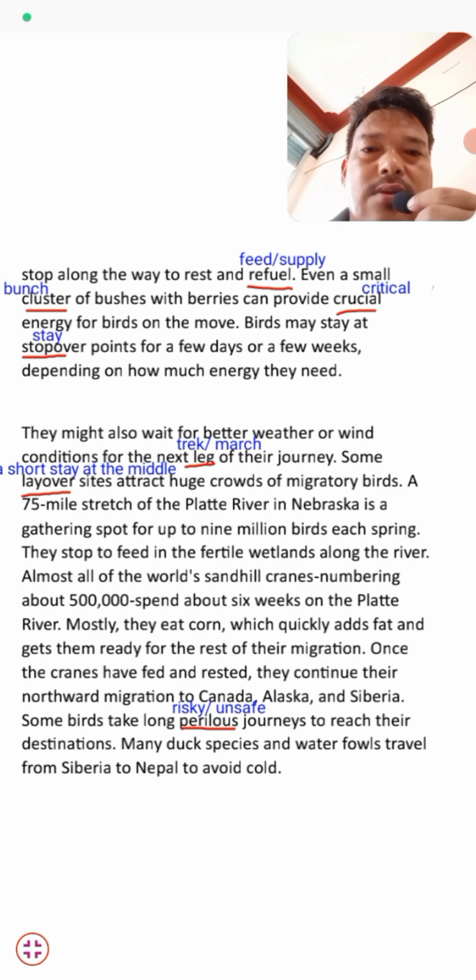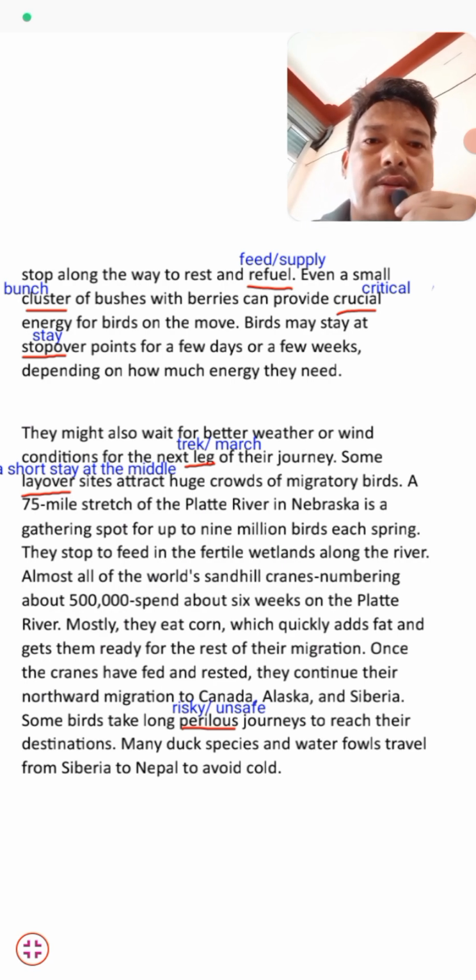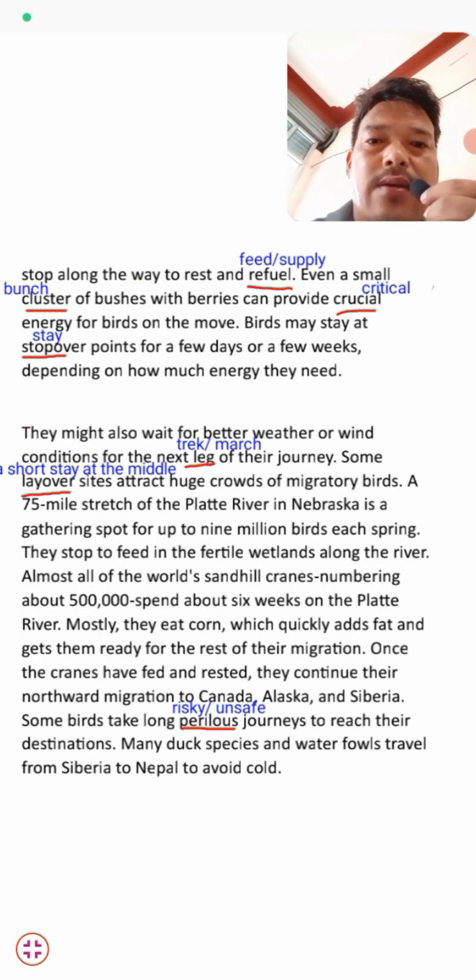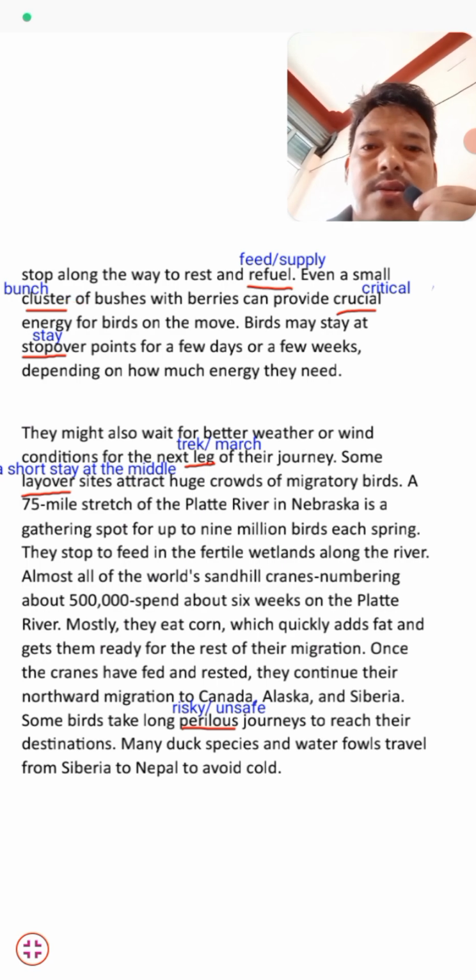In the middle of the journey, when they want to rest and feed themselves, they find clusters of bushes with berries that provide critical energy.